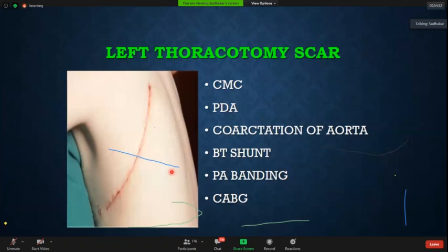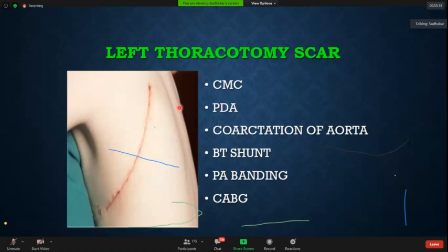Now, the 2 important things, in any case, in general examination, look for any scar. Let it be central scars, let it be left thoracotomy scars, let it be a right thoracotomy scar. For the left thoracotomy scar, if any patient, 45 years or a 30-year-old with congenital heart disease, presents to you with a left thoracotomy scar, you should always remember what all surgeries can be done through a left thoracotomy scar.